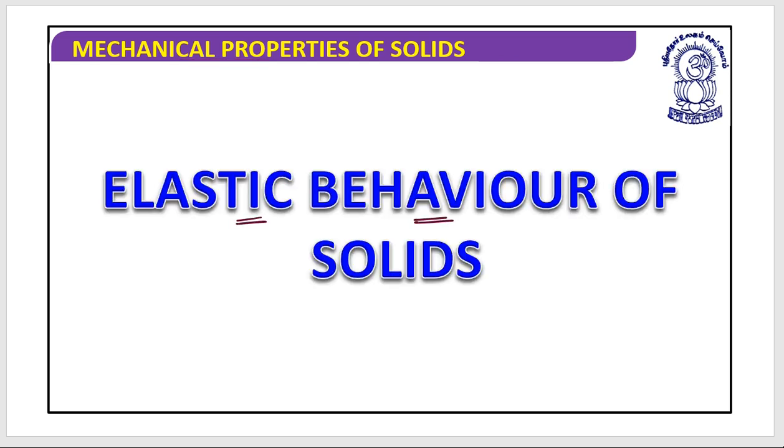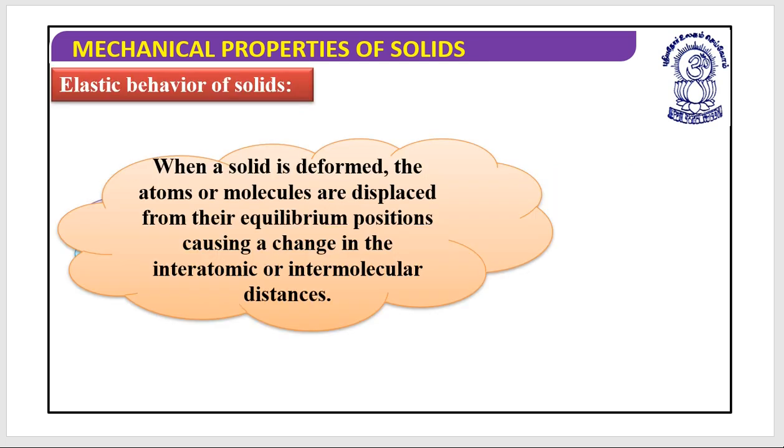Now let's discuss the elastic behavior of solids. When a solid is deformed, the atoms or molecules are displaced from their equilibrium position, causing a change in the interatomic or intermolecular distances.